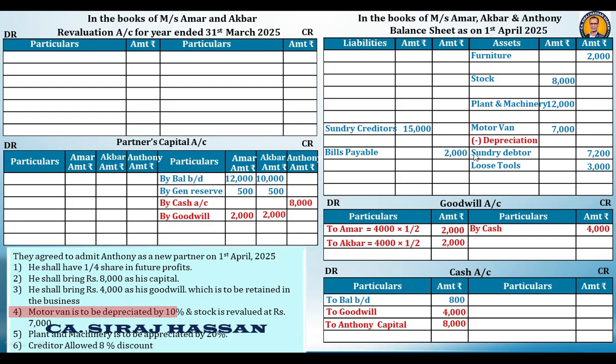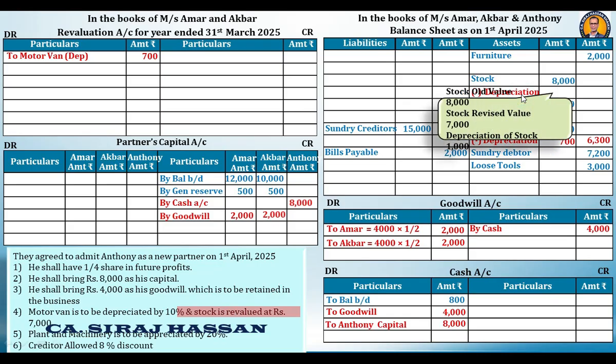Motor van depreciation by 10%. So 10% of 7,000 comes to 700 rupees. Outer column 6,300. This depreciation will go to revaluation debit. Then you have stock at 7,000. Earlier stock was 8,000, now it has become 7,000. So there is a depreciation of 1,000 rupees, outer column 7,000, and this 1,000 will go to the revaluation account debit side.